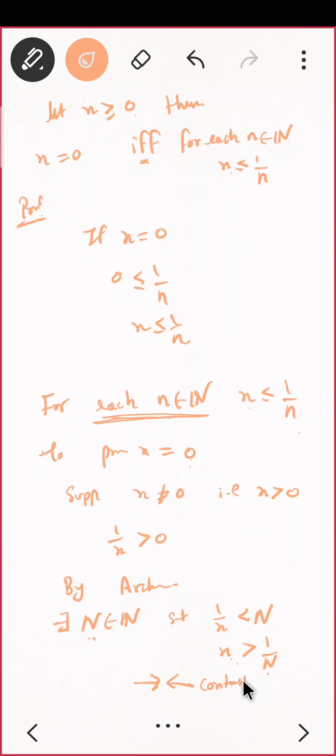Why this contradiction? Correct. Our assumption is wrong. So what should be our correct one? Hence x must be 0. Perfect. Do you see? So whenever in calculus you want to prove something is 0, the best way is to prove x is less than or equal to 1 by n for each n. This technique will be used everywhere.